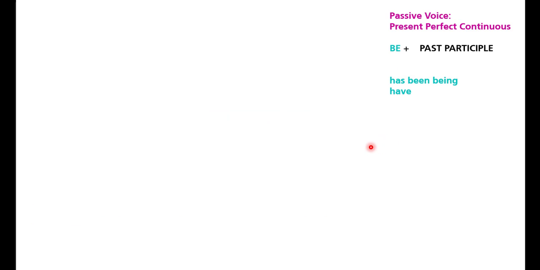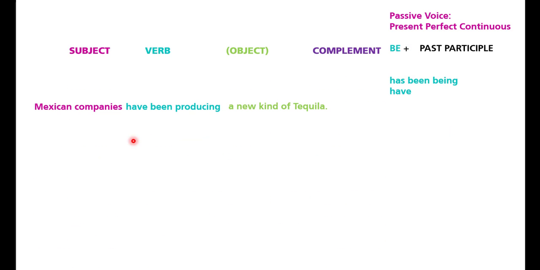Okay, now in this case, we have present perfect continuous. For example, you have Mexican companies have been producing a new kind of tequila. In this case, you can say a new kind of tequila. Check, the formula is has been or have been, and the past participle. So you can say a new kind of tequila has been being produced by Mexican companies, and that's it.